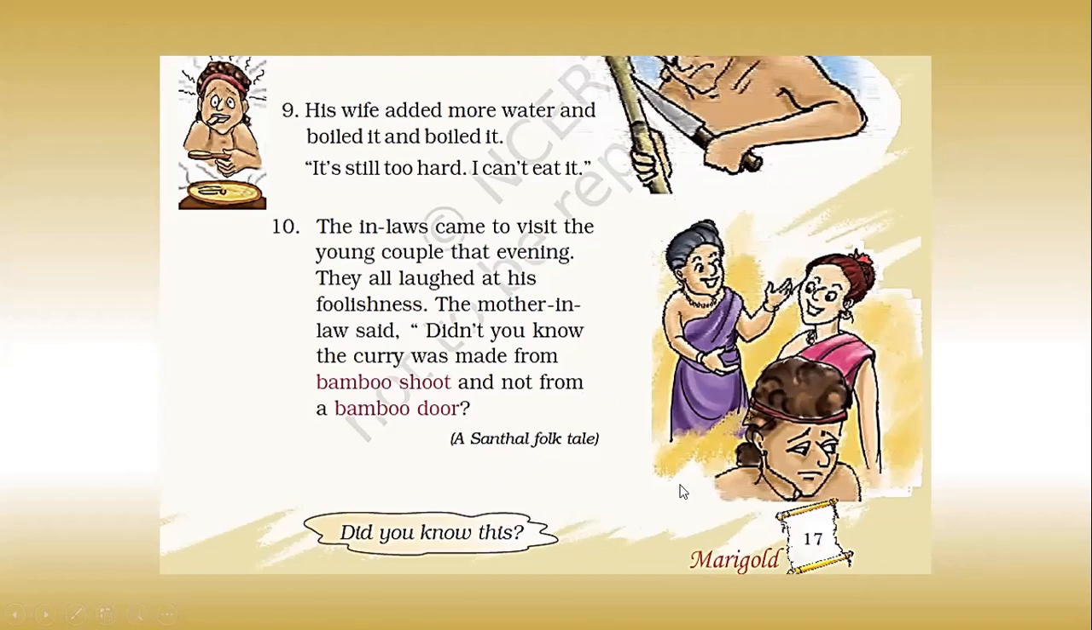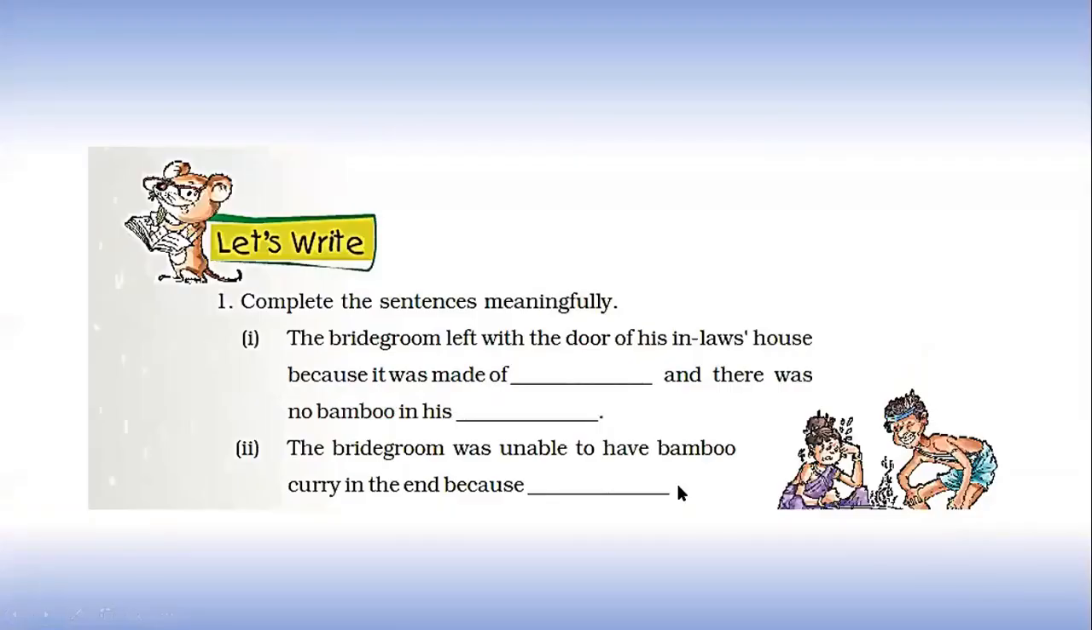Now, based on this story, there are a few comprehension questions. Let's try to do them. Let's write. Complete the sentences meaningfully. Number one, the bridegroom left with the door of his in-law's house because it was made of dash. You know the answer, children? Bamboo is the answer here. And there was no bamboo in his village. Second one, the bridegroom was unable to have bamboo curry in the end because it was too hard to eat.